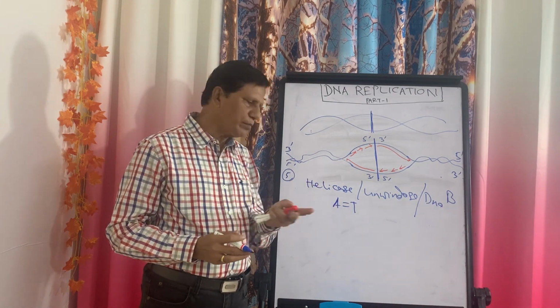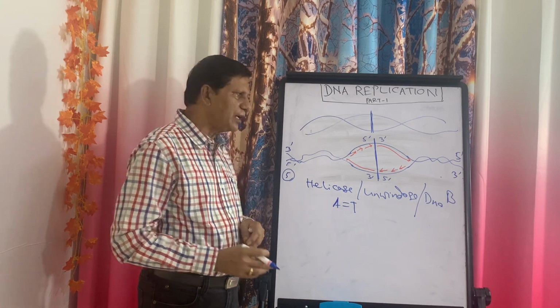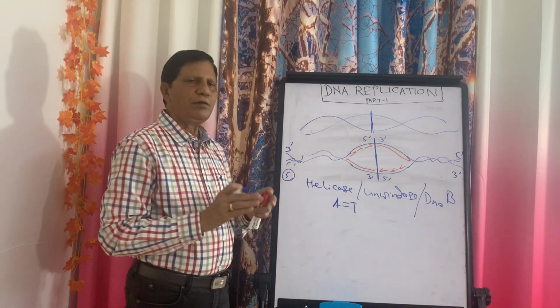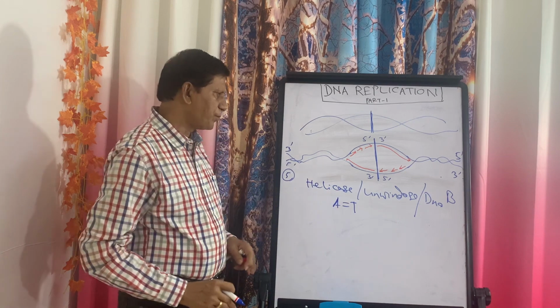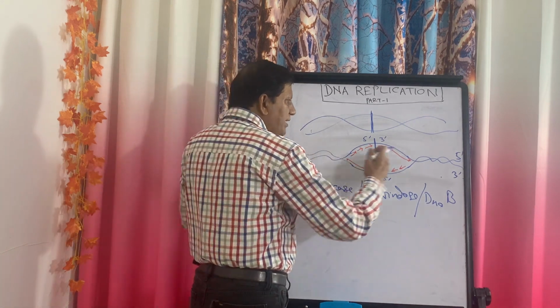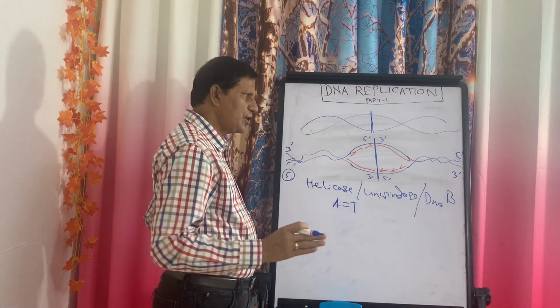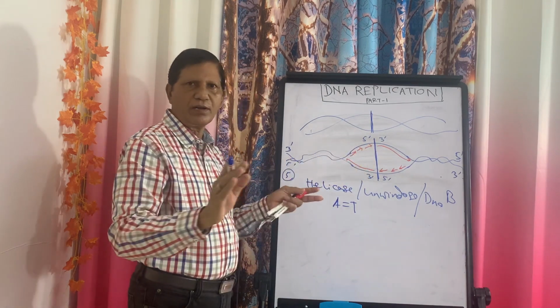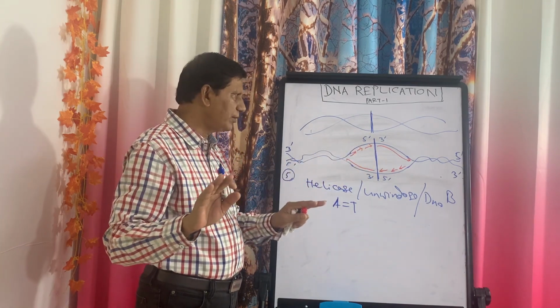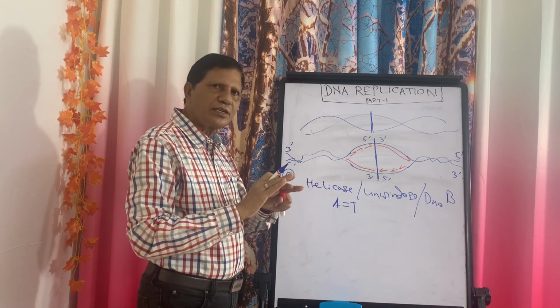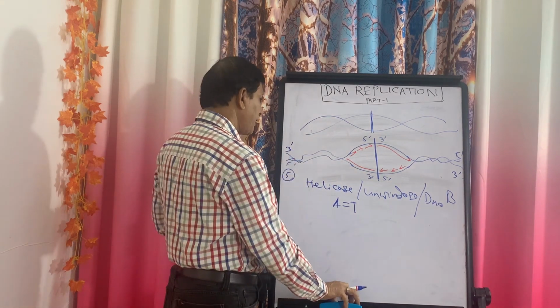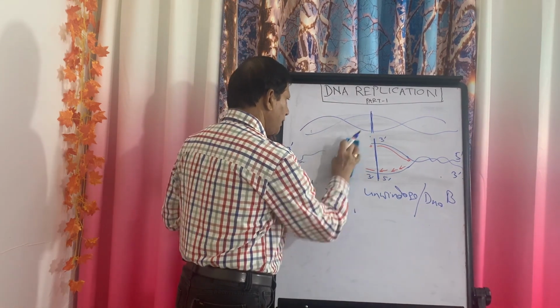So it is very easy to break two bonds between A and T. That is why at the point of origin you will find more AT bonds. Now, when there is separation, let us discuss only one side so that there is no confusion. You are confirmed that it is bidirectional, so we will discuss one side for better understanding. Let us take this right side.